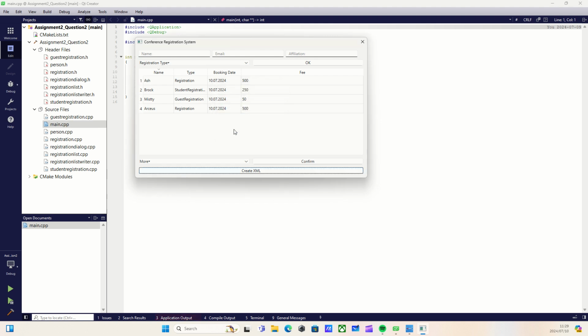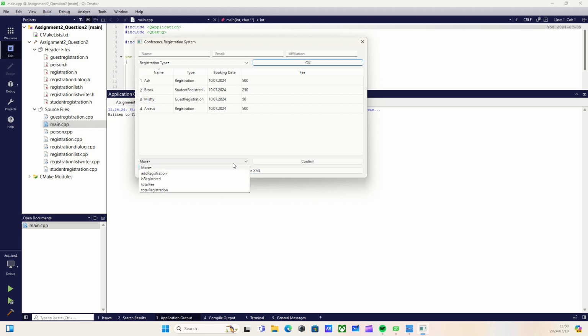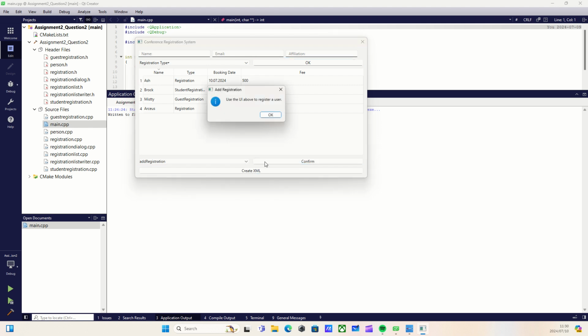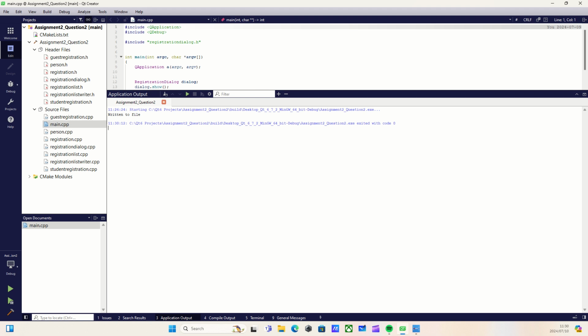I'll go OK, and if I come down to the console, it says written to file. Cool. Let me just go back here and do something like add registration and confirm. It gives me the correct error. Okay. I'll close this. Now, if I go back into my folder, let me see if I can locate it. Okay, here we go. And let me bring it down to this side.